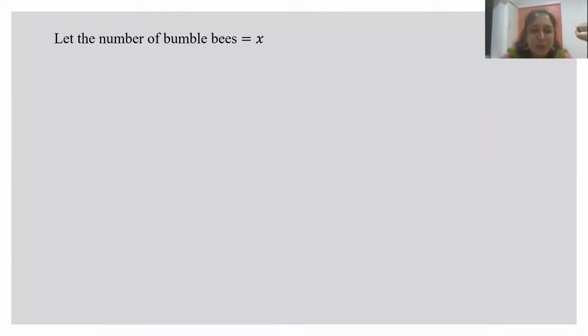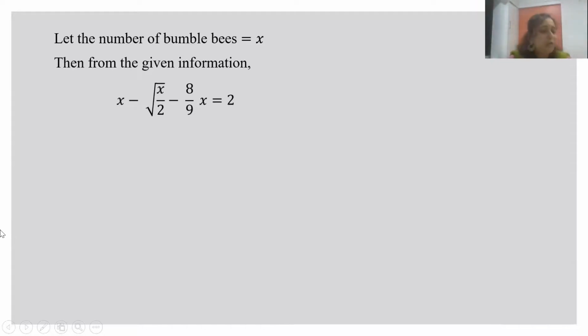So how are we going to solve this? Let the number of bumblebees be x. Then from the given information, we know that out of the total bees, root x by 2 went to one tree. Kulamula, that is the square root of the total and half of them. So it has to be x minus root x by 2 minus 8 by 9x equal to 2. So now x upon 9.